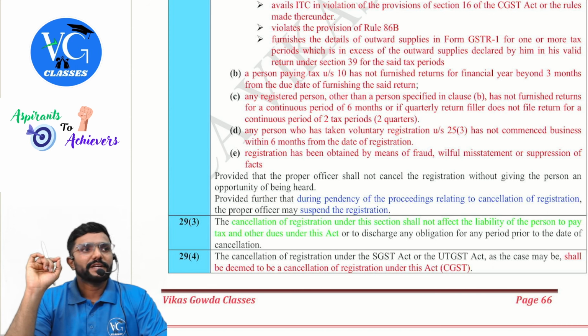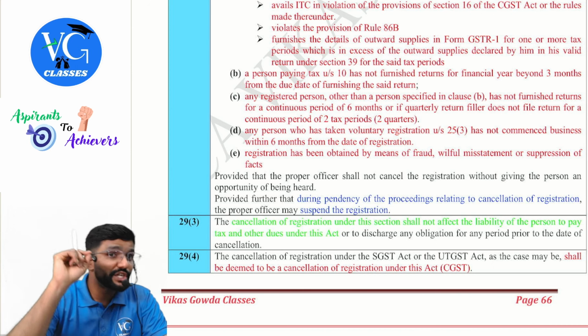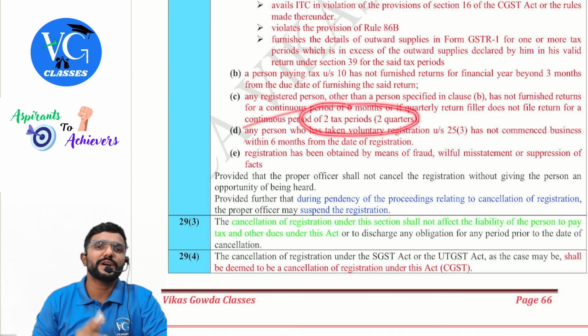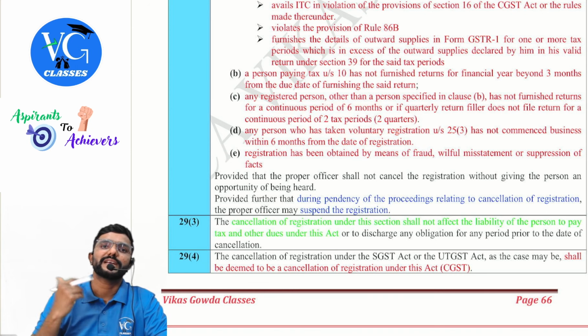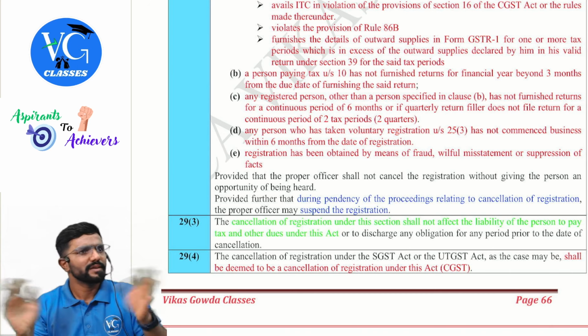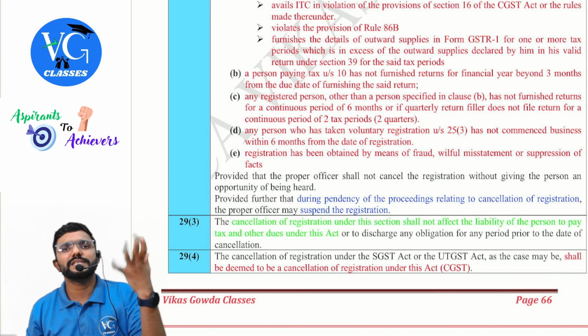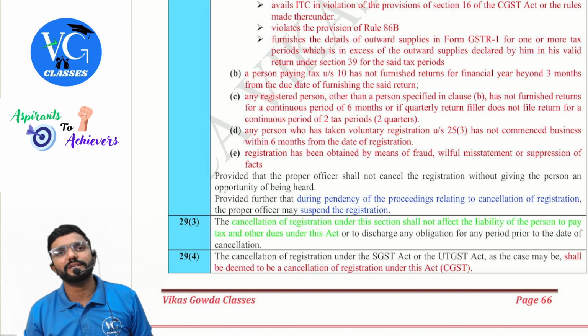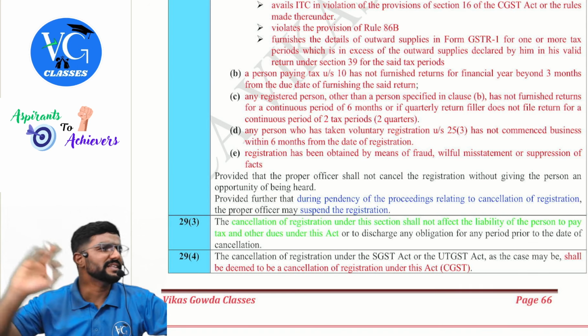If you are filing monthly returns and you have not filed the returns for 6 continuous months, or if you are following QRMP and you have not filed the returns for 2 continuous quarters, your registration can be cancelled. Either 1 or 3B. Sir, I have not filed 1 for 6 continuous months, or I have not filed 1 for 2 continuous quarters. My registration can be cancelled. Sir, what if it is 3B? Cancelled.